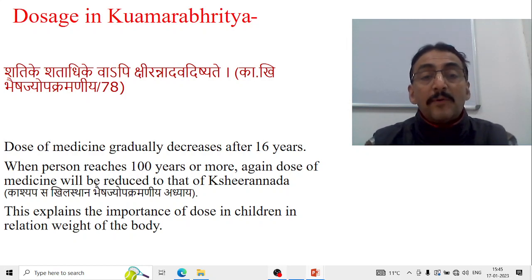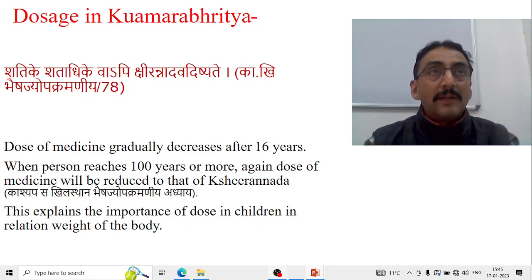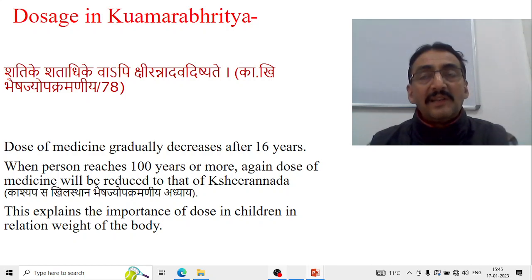So this explains the importance of dose in children in relation to the weight of the baby or weight of the body. As old age passes, the weight of the body, the doshas, everything goes on decreasing, and accordingly we have to decrease the dose of the medicine also.